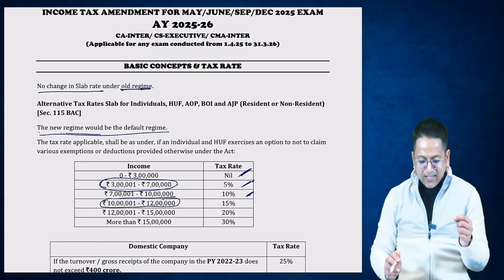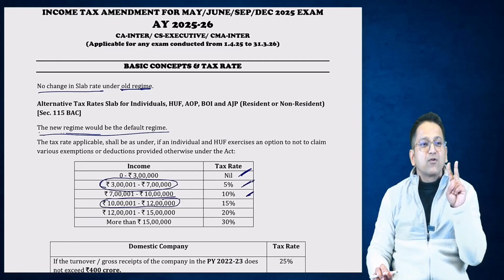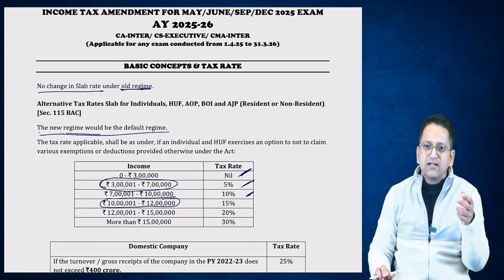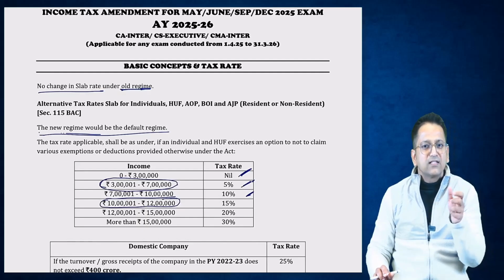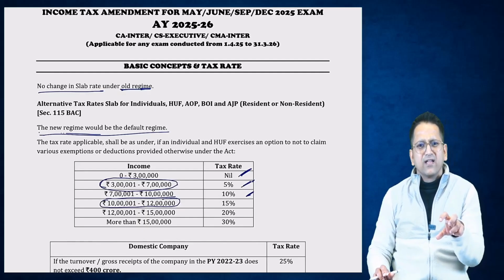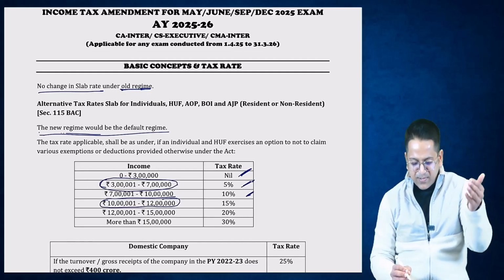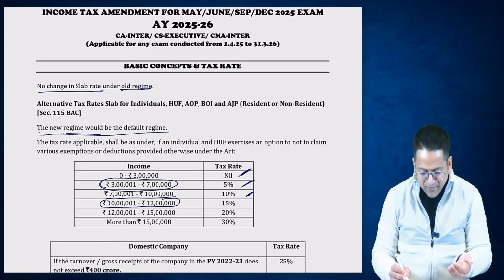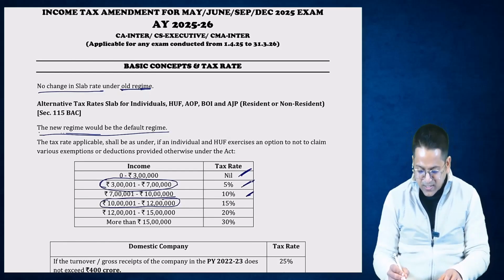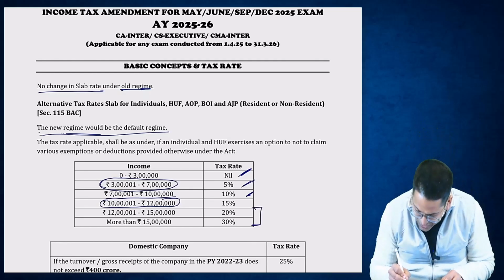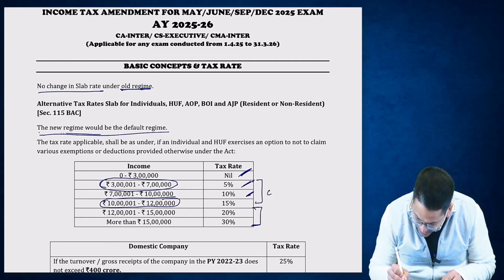So how should you remember? From 10 to 12, there is only a 2 lakh rupee slab. So let's try to remember: first 3 lakhs, 3 lakh 1 to 7 lakhs, then 7 to 10 lakhs, but then it's 10 to 12. Okay. Then 12 to 15, it was the same as before. Even before, from 12 to 15, it was 20% only. So that remained the same, and above 15, it's 30%. So here, see, no changes there. The change that has come is only and only in how much? The change is only this much. Here is the change.